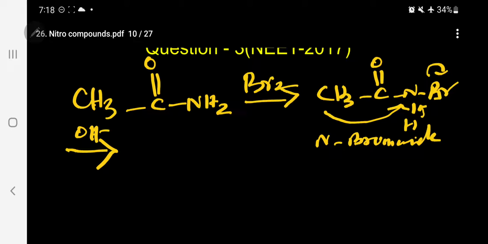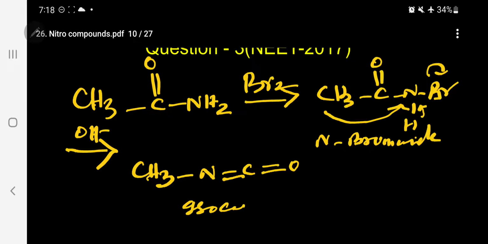This is a rearrangement taking place. So what is the product I am getting now? CH3, N, C double bond O. Kindly follow. That is the structure. This is called isocyanate, methyl isocyanate.